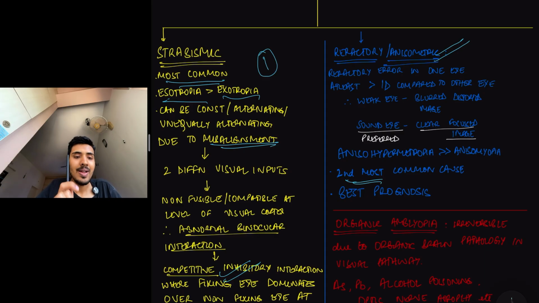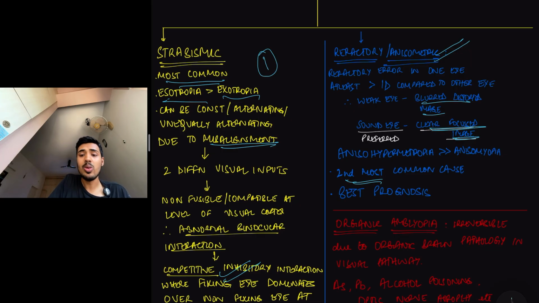Then what happens? One eye with a lesser degree of refractive error will produce a clear focused image, whereas the other, weak eye with the higher degree of refractive error will produce a blurred, distorted image. So what will happen? Eventually, over a prolonged duration of time, our visual cortex will also prefer the clear, focused image. So the weak eye producing the blurred image will go into amblyopia. So that is because of the difference in refractive errors.